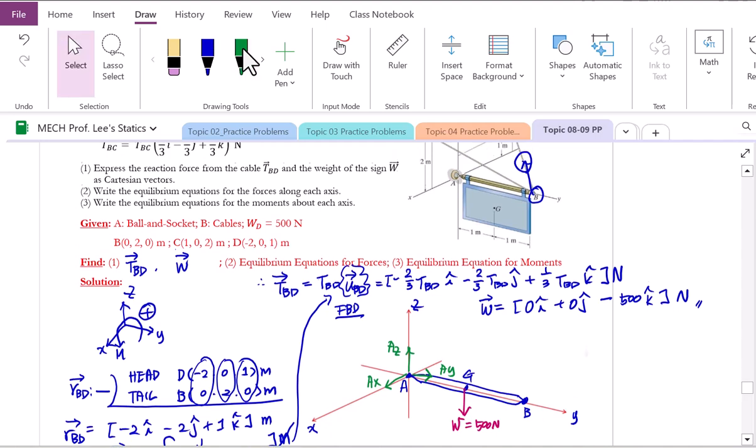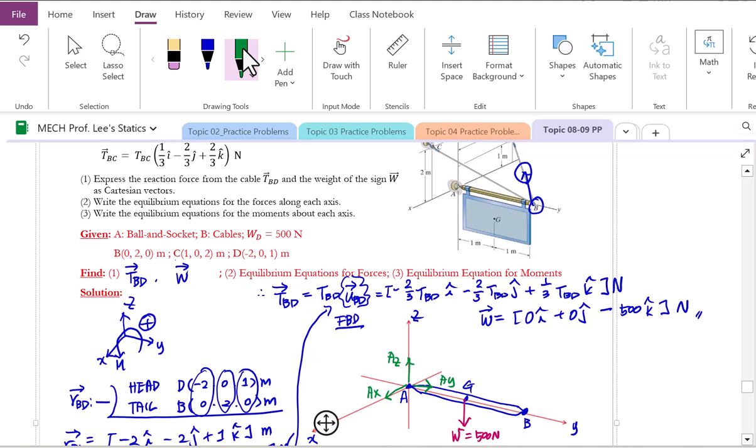Then let's move to point B. At point B, we do have two tensions, B to C and B to D. So let's clearly indicate those points so that we can clearly indicate the line of action of these tensions. Point C is on the XZ plane. D also was on the XZ plane. So this is point C, point D. According to that, we can sketch the line of action of the tensions from these two cables.